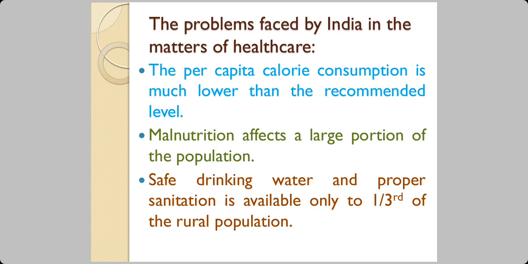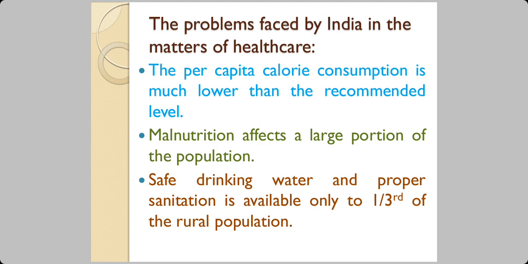Sorry about my throat. Now, what are the problems faced by India in the matters of healthcare? The per capita calorie consumption is much lower when we look at other countries. That means we have a large portion of the population having malnutrition. Malnutrition means the person is not getting proper nutrition.